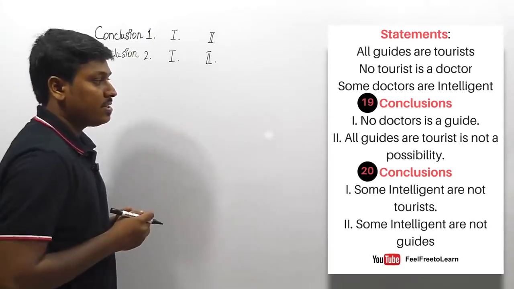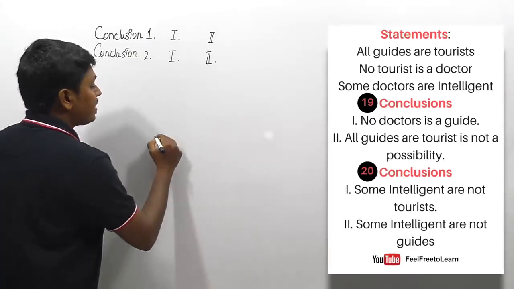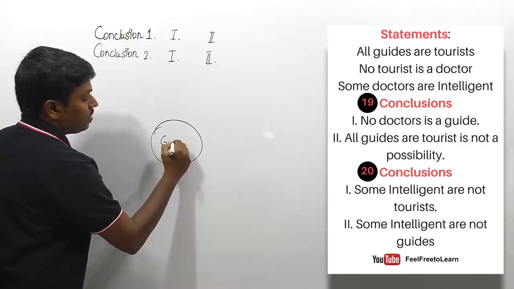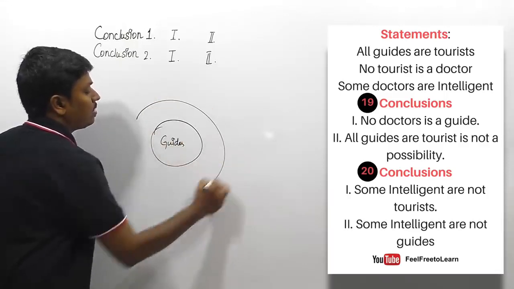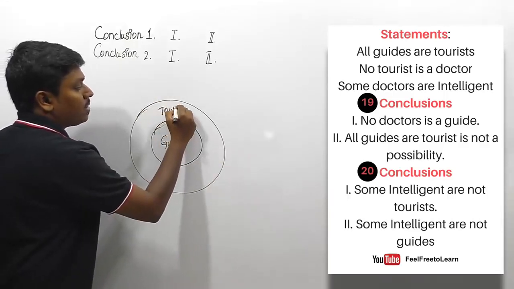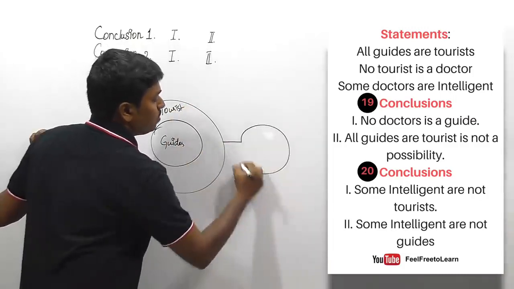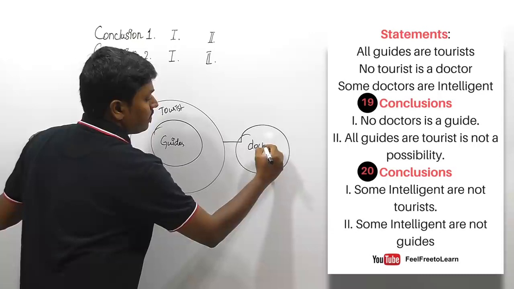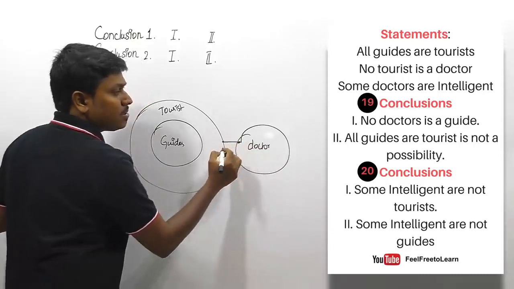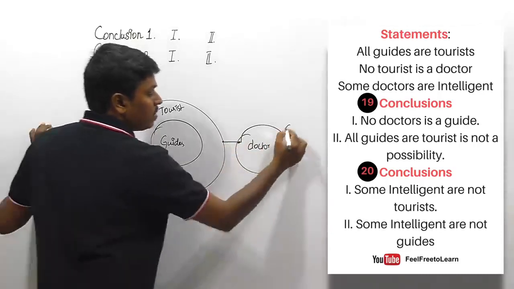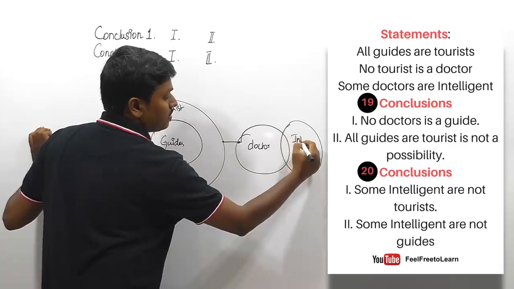The last syllogism question. So all guides are tourists. And the second statement is no tourist is a doctor. And the third statement is some doctors are intelligent. So some doctors are intelligent.